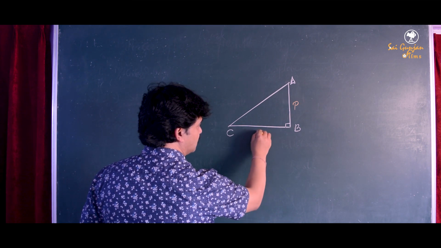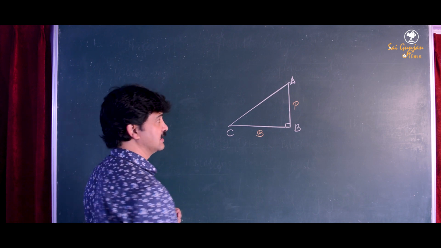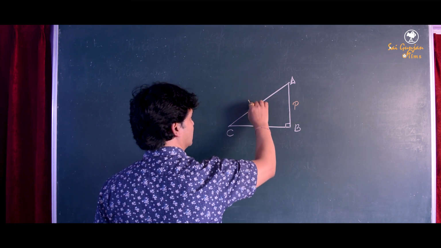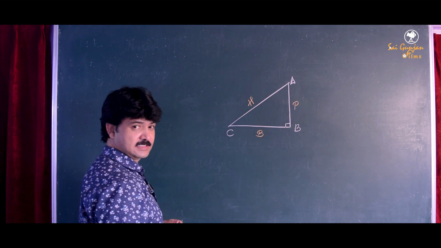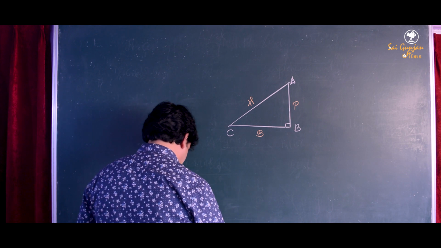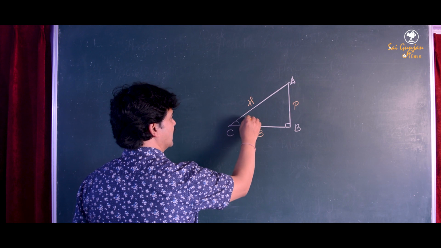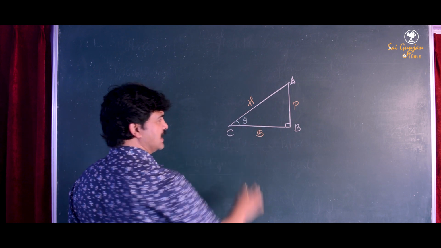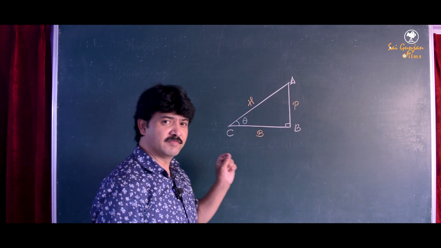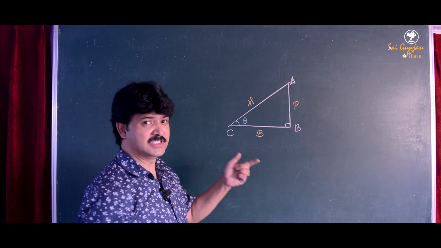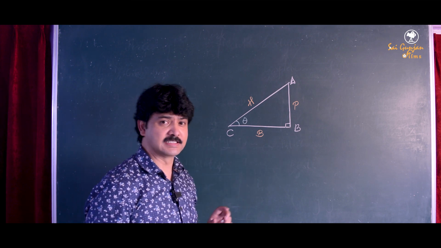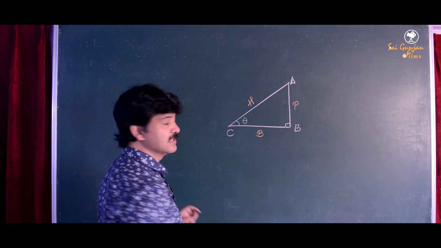The lower one is called the base, and this oblique side is called the hypotenuse. Right? And let's say the angle here is theta. So this theta can have any value. It can be 0, it can be 10, 20, 80, 90, whatever it is. All right? So theta is just an angle.